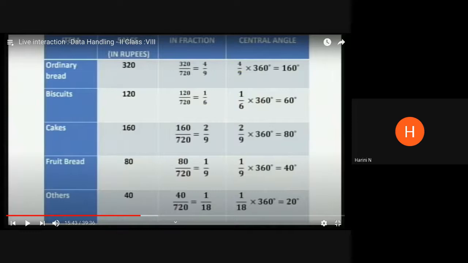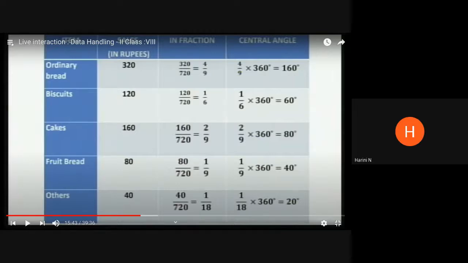I didn't understand your question, Arun. Please come again. See, the fraction is the first thing that you have to do. Out of the entire circle, for each of those items, that is ordinary bread, biscuits, cakes, etc., there is a particular amount spent. Out of that 720, the amount spent for each item is known to us. For ordinary bread, the rupees is 320.